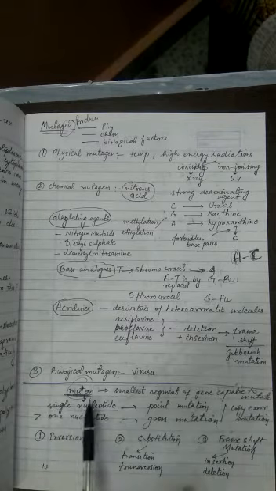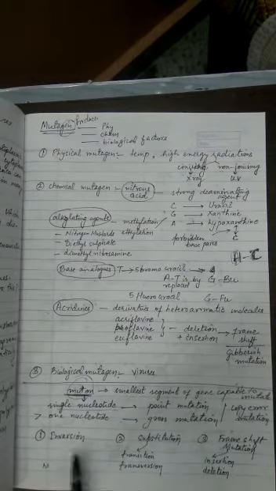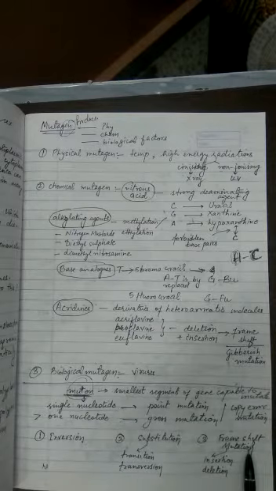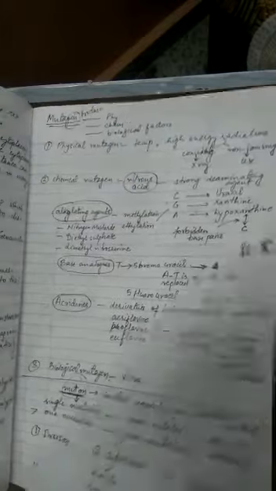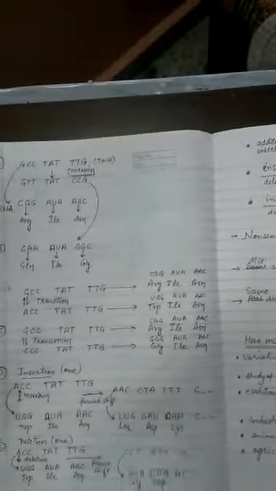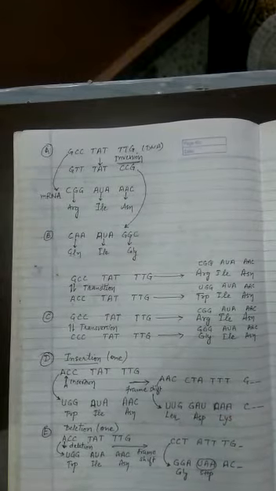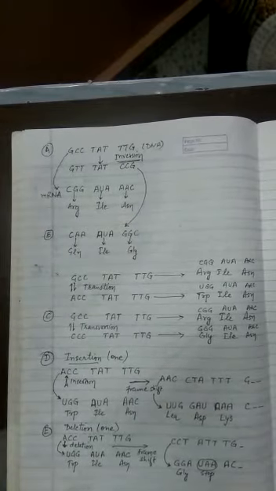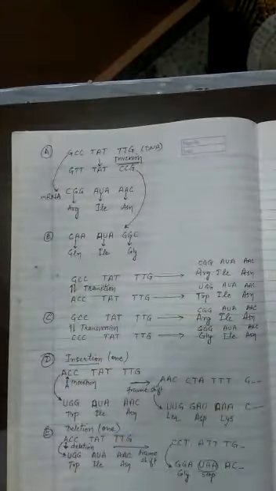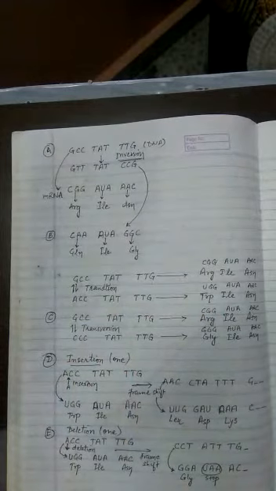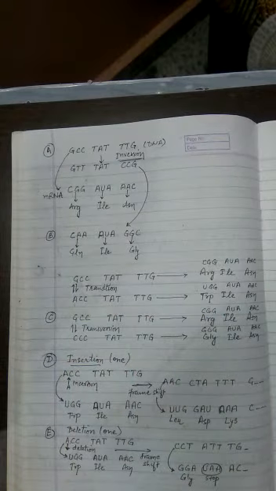Now how do these mutations occur? Gene mutations occur because of inversion or because of substitution, two types of substitution, and frame shift mutation happens because of insertion as well as because of deletion. Now let's understand these examples, and I'll be keeping one page of NCERT open because these terms have to be made clear to you, because in 11th class you have done the list of amino acids.